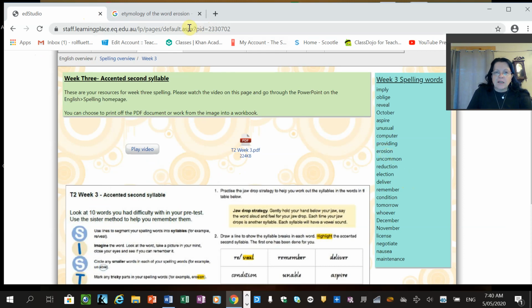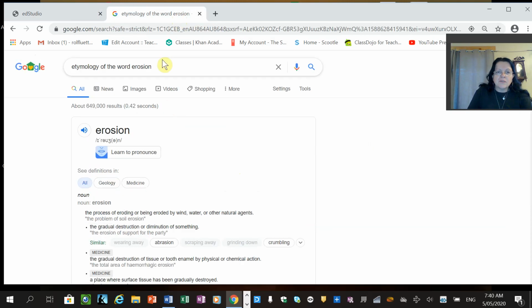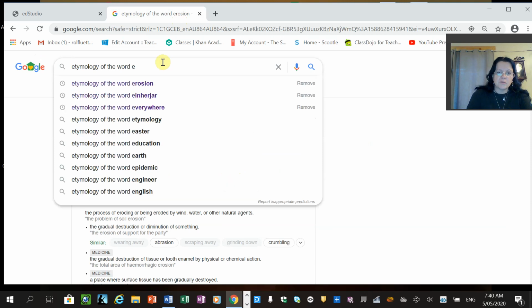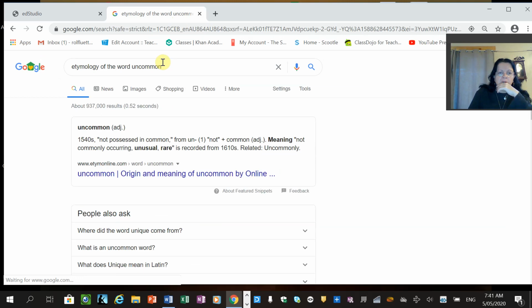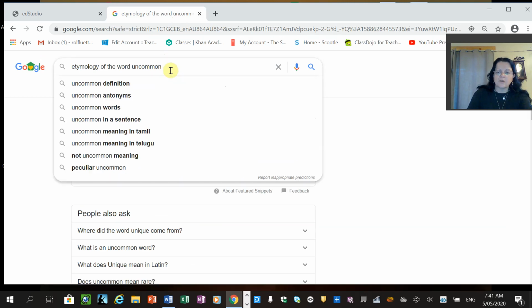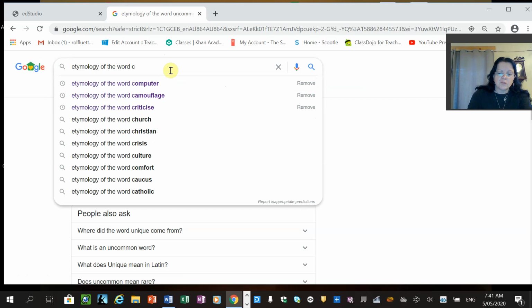Then the next one is uncommon. Now we'll see if uncommon works. We might have to just put in the base word common. Uncommon, yep. Let's try common and then we'll modify it.